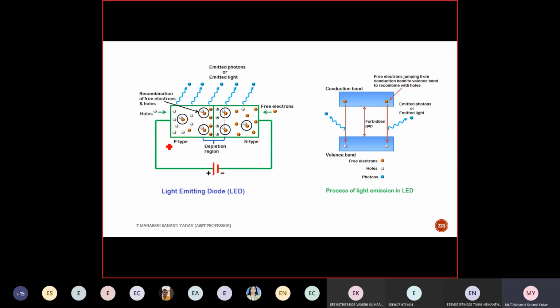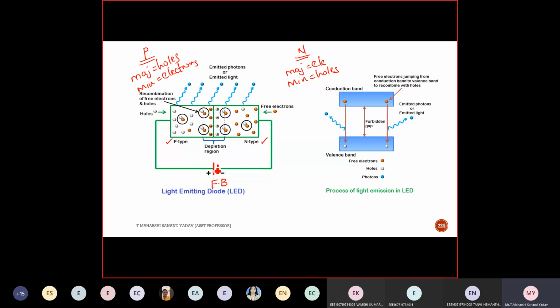So this is P-type material. This is N-type material. Is it forward biased or reverse biased? P is connected to positive. Good. It is forward biased. Can anyone tell me how a normal PN diode works in forward bias? What are the majority carriers in P-type? Holes. Minority are electrons. In case of N-type, majority? Electrons. Minority? Holes. Yes. Now you tell me the working.